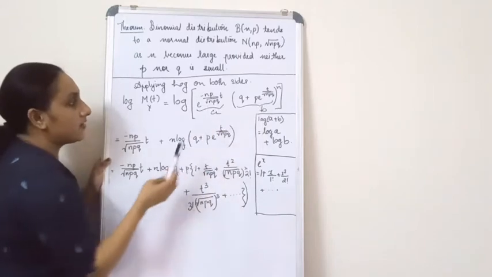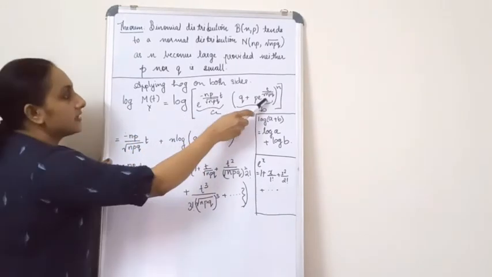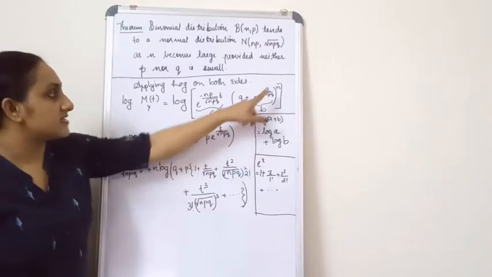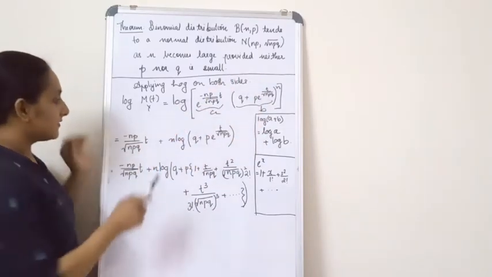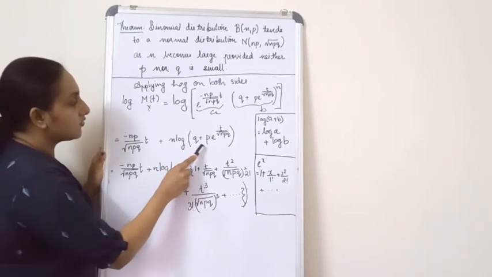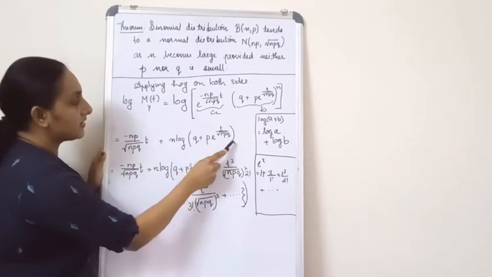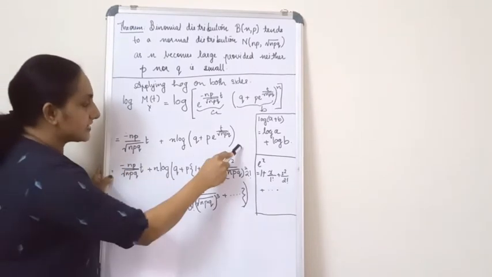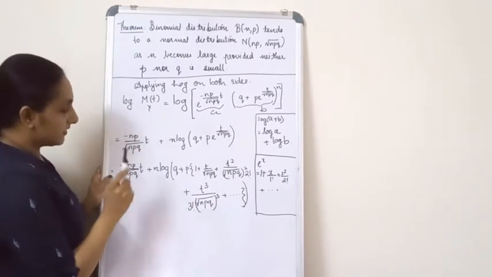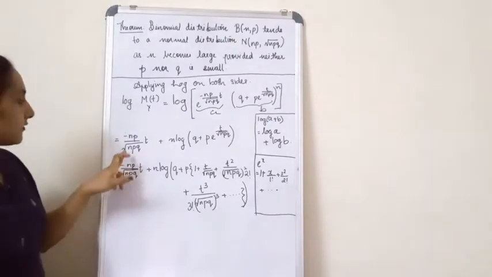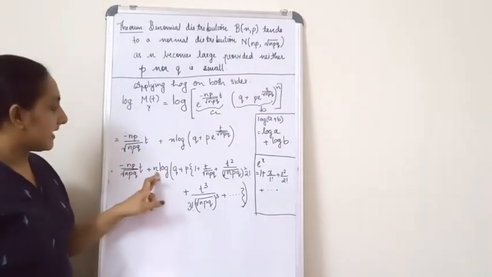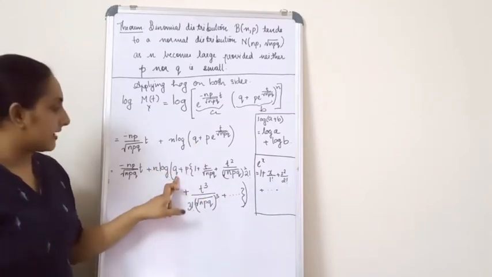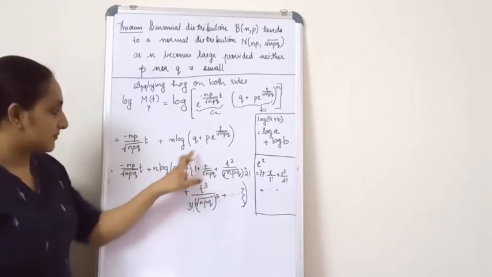Now log b, I hope you all know, when you take log inside and you do the operations for b, what you get is n into this particular term. So that is what I got: n into log of q plus p e raised to t divided by root npq. I hope you understood till here. Now that is equal to, and here I am going to write the first term as it is: n log, open the brackets, q as written, plus p.